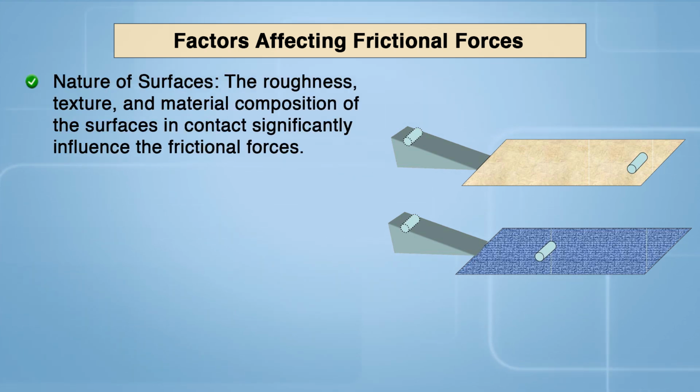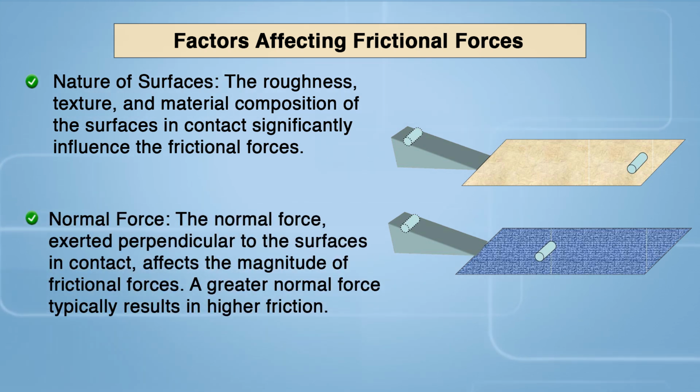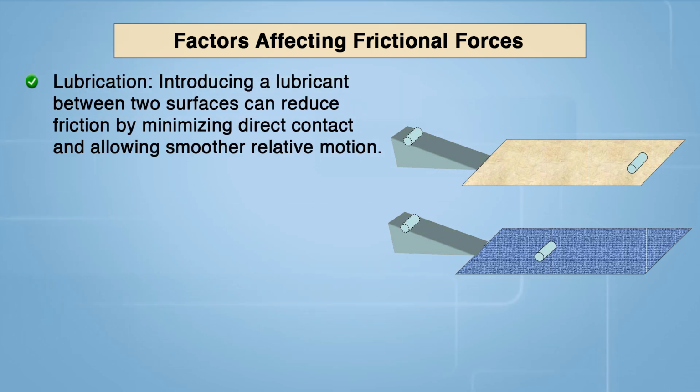Factors affecting frictional forces. Nature of the surface: the roughness, texture and material composition of the surfaces in contact significantly influence the frictional forces. Normal force: the normal force exerted perpendicular to the surface in contact affects the magnitude of the frictional force. A greater normal force typically results in higher friction. Lubricant: introducing a lubricant between two surfaces can reduce friction by minimizing direct contact and allowing smoother relative motion.